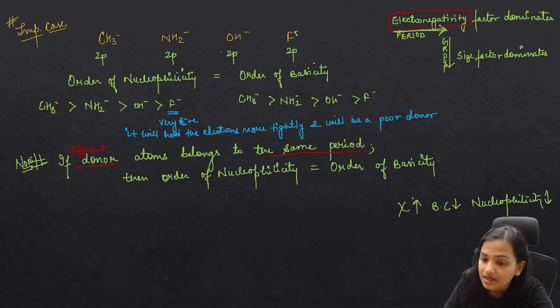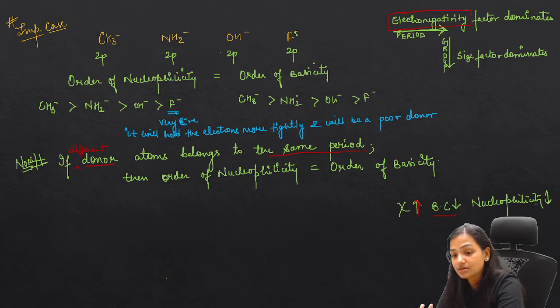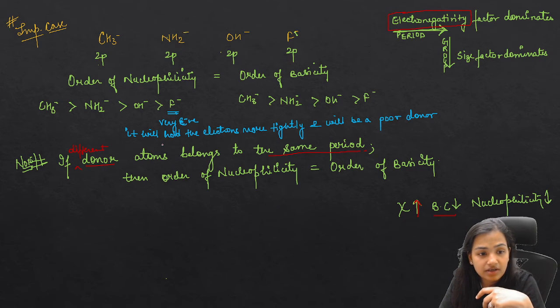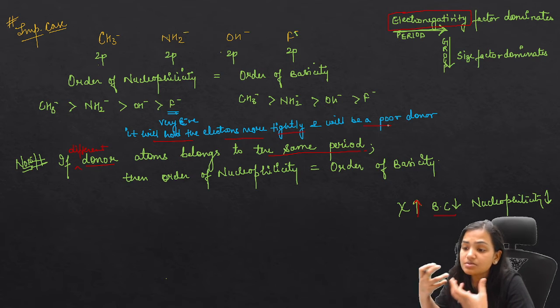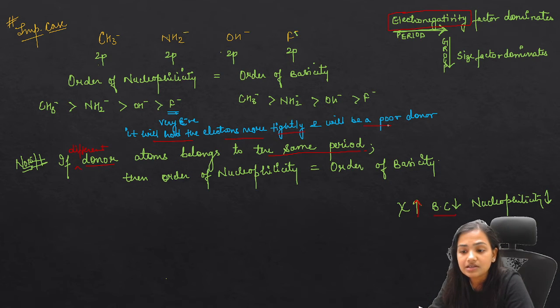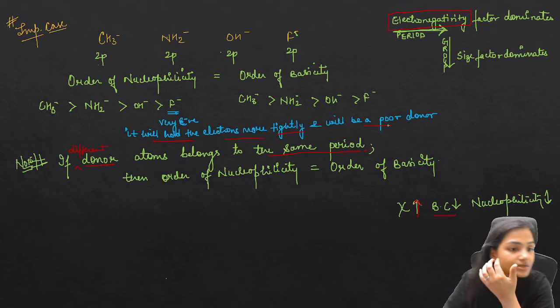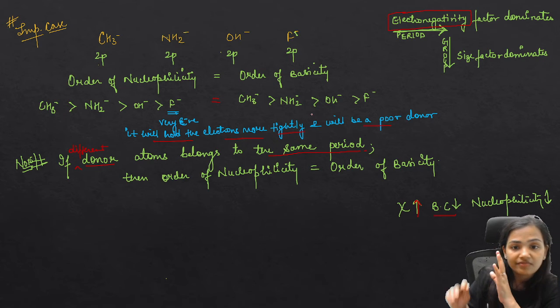Because when the electronegativity increases, you know that the basic character decreases, and at the same time the nucleophilicity decreases too. If the electron cloud is more tightly held by the nucleus, then definitely they become a poor donor. Their polarizability decreases, their nucleophilicity decreases. So both will decrease, and that's why the order is the same, whether it is basicity or nucleophilicity.